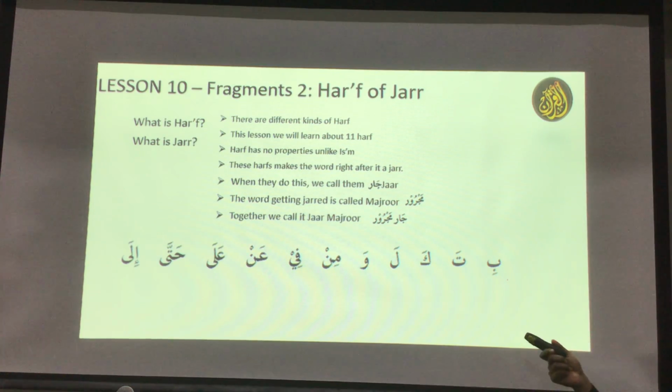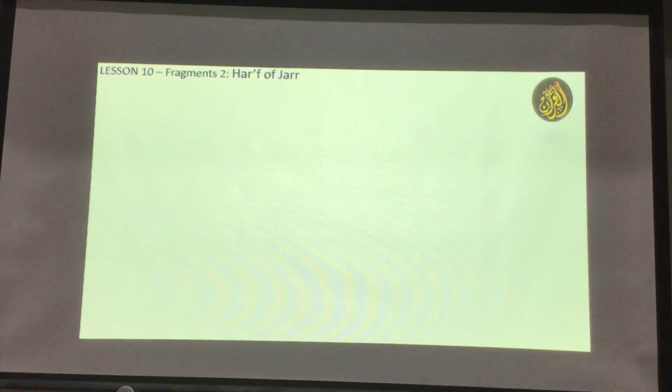If you look at them a few times, you will remember them, okay? You don't have to remember them all together, but keep them in your eyes, in your head, so when you look at them, you remember them. Now we're going to go through each of them very quickly, and then you will understand.